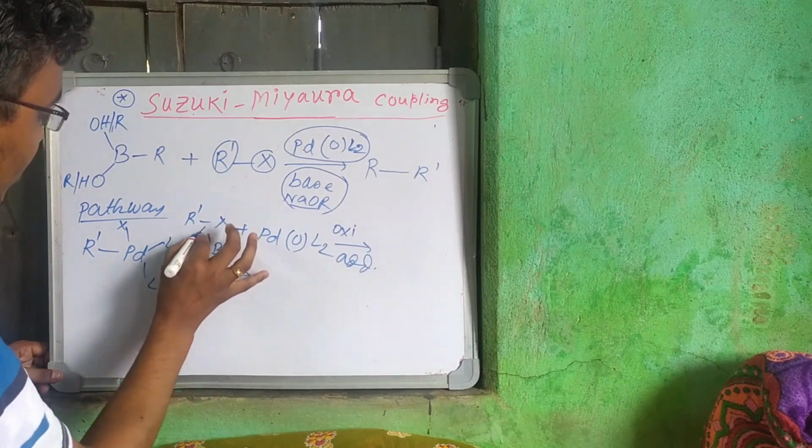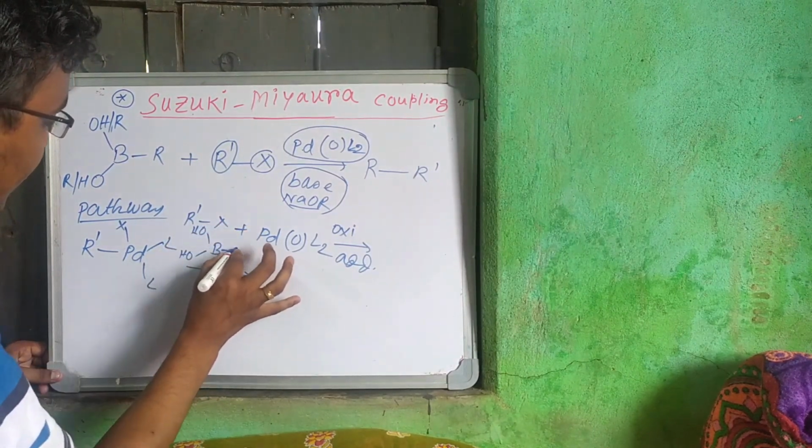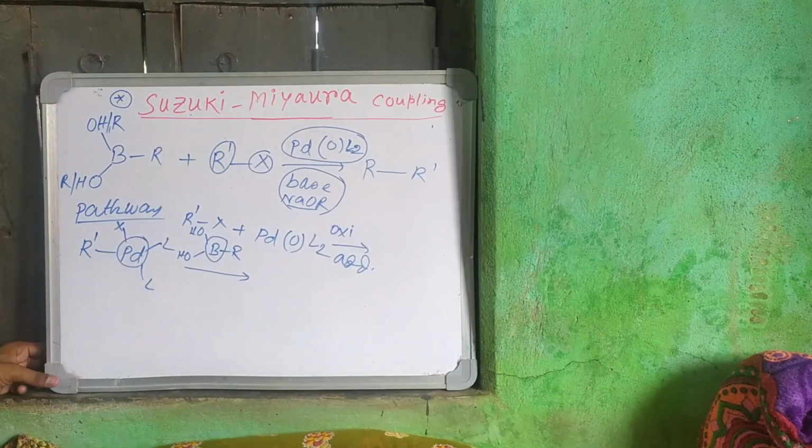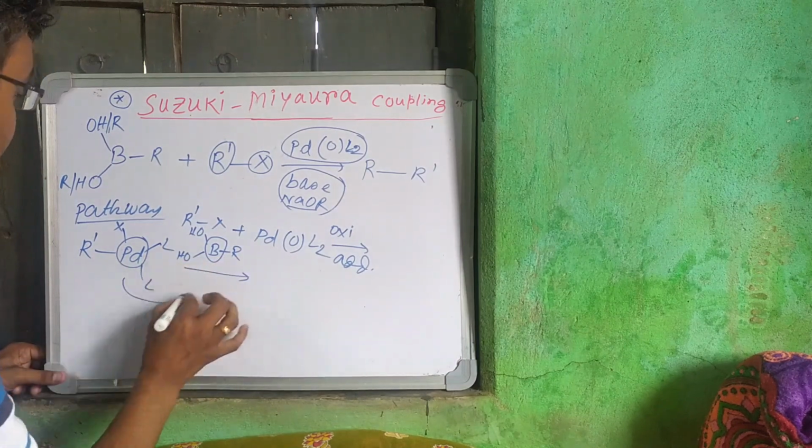Transmetallation: OR or OH and R is there. This is one metal, and boron is also treated as a metal. So transmetallation is there.